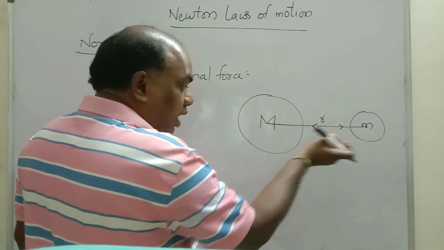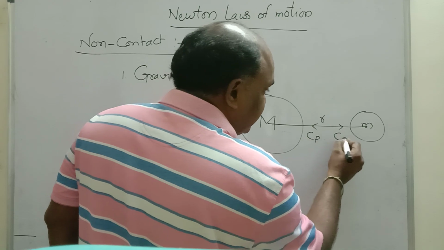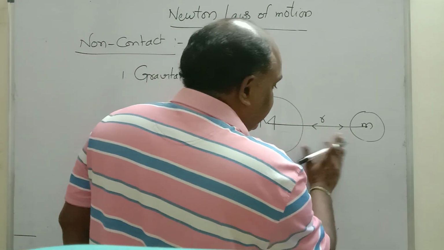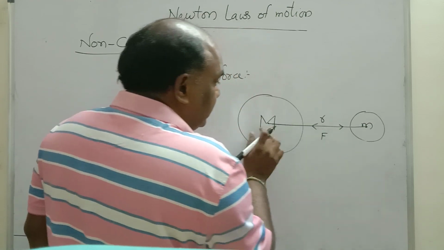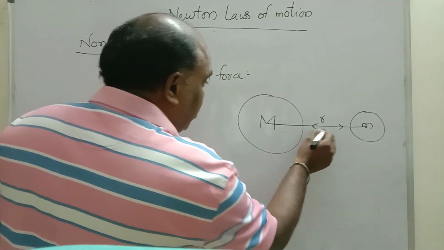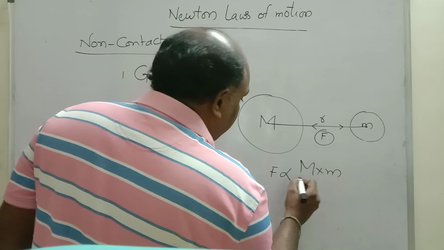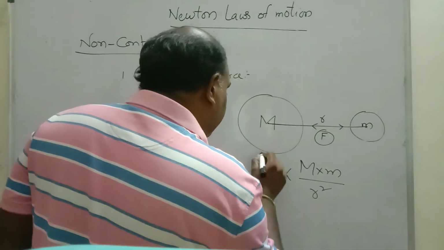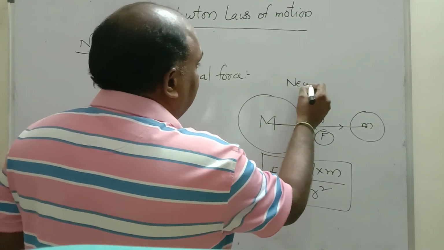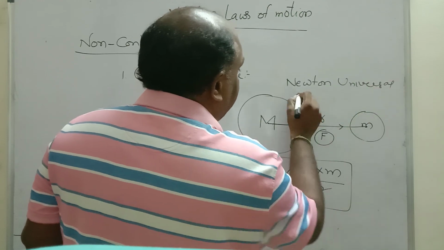Earth is pulling the small mass towards its center. Okay, let it be. Just remember, there is some force. That means the center of the Earth is pulling this mass towards its center. This force is directly proportional to the product of their masses and inversely proportional to the square of the distance between them. This is what is called Newton's universal gravitational law.